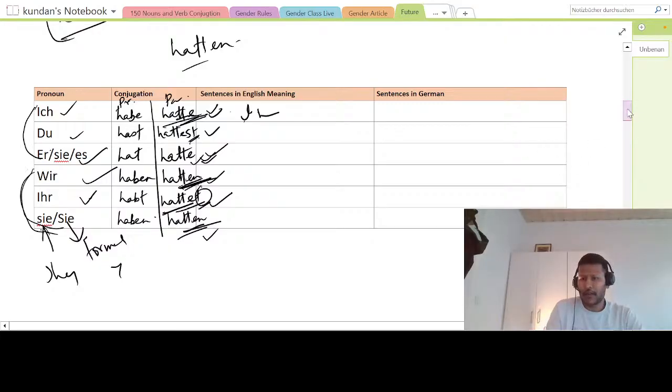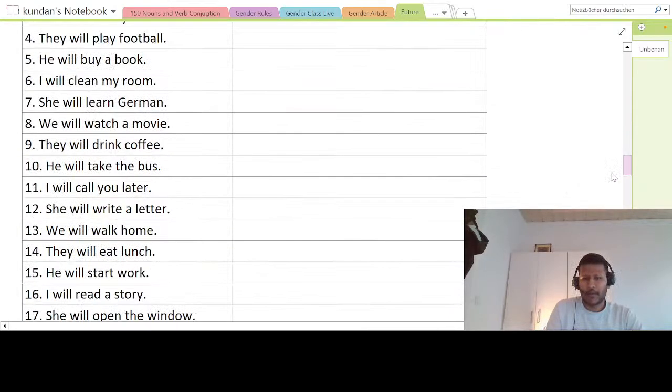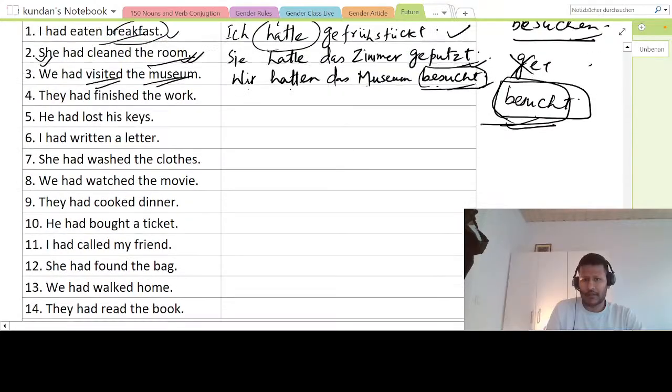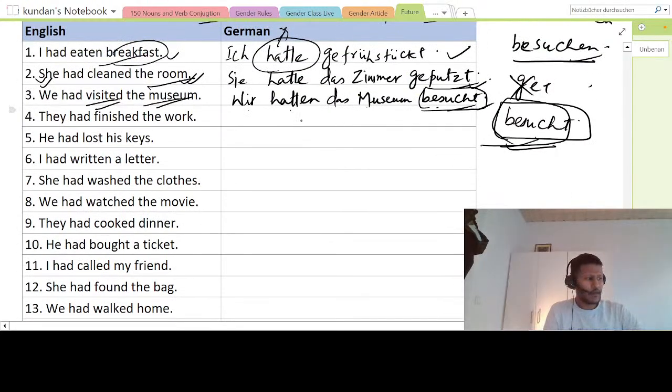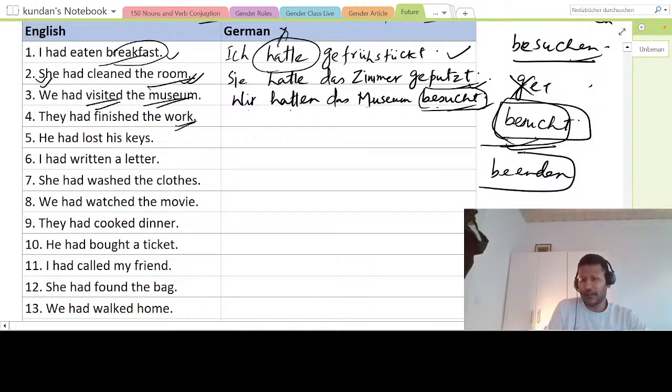I hope there's no doubt in this thing, right? So now let us come back to this thing. All right, so next one, we will see the fourth one. They had finished the work. To finish is what? Beenden. Beenden. If you are not knowing these verbs, don't worry.